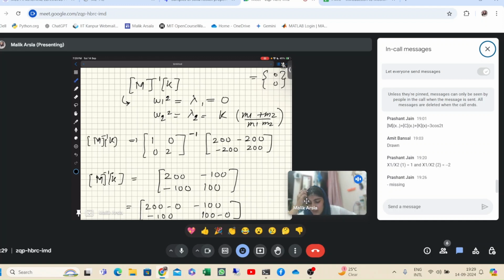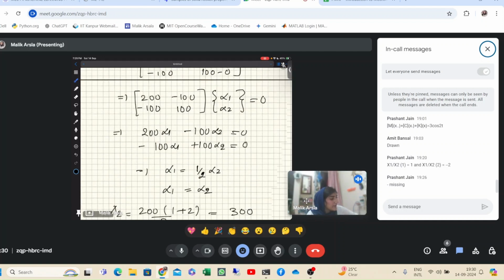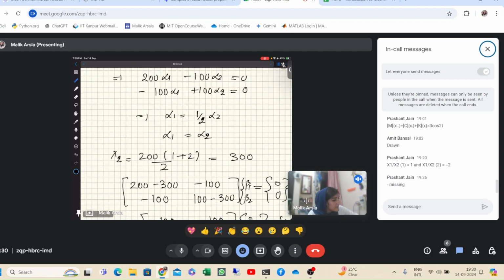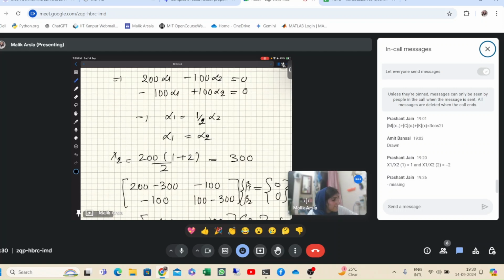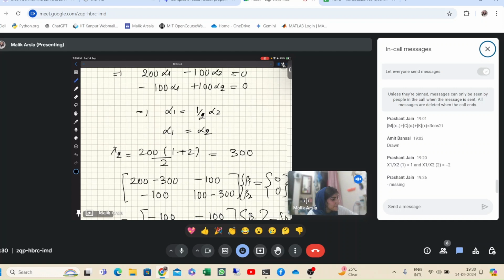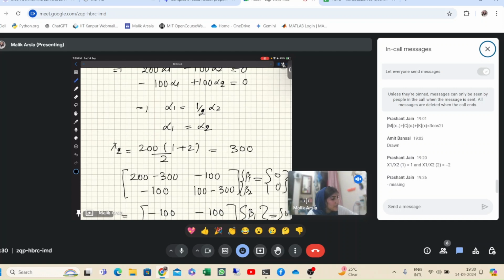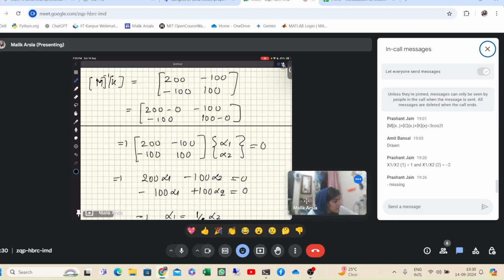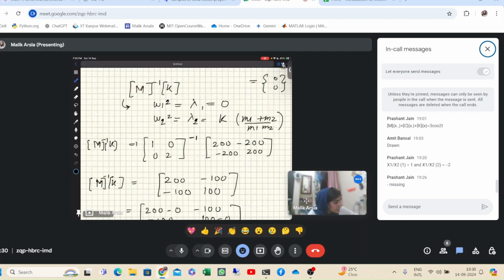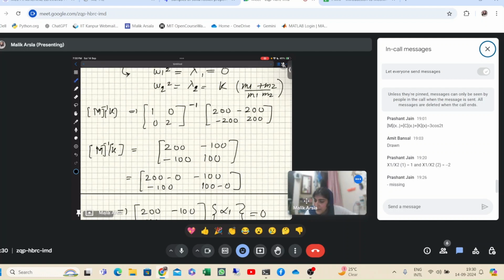I have solved it on MATLAB itself. In MATLAB, you directly give the matrix and you find out the eigenvalues and eigenvectors. So it has calculated, but I don't know why here it's coming out like this, because alpha 1 is coming out to be half alpha 2. Is M inverse K correct? Did you guys check this?